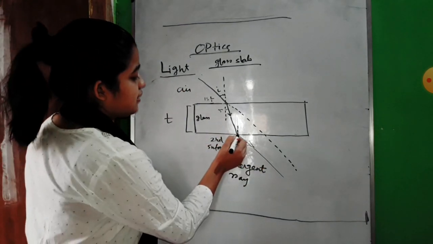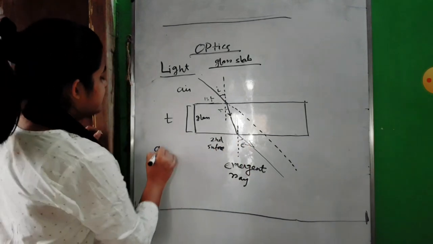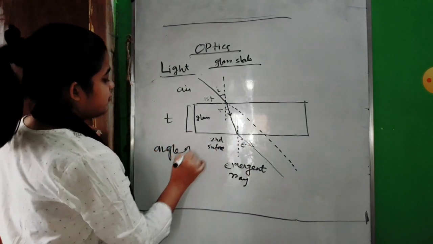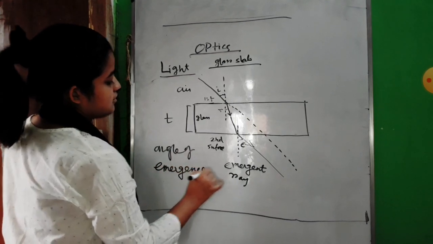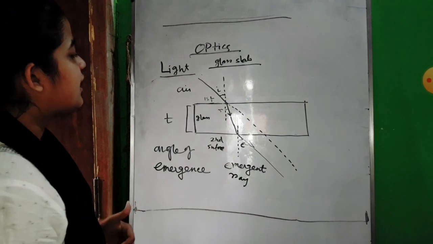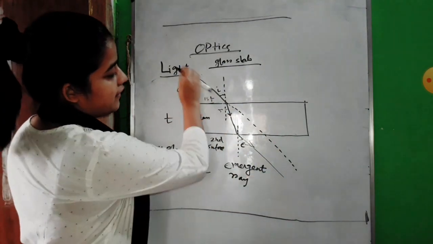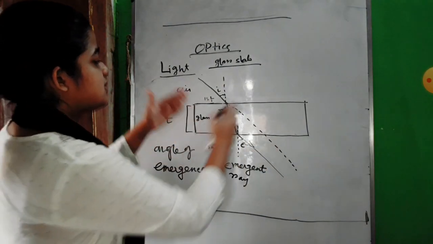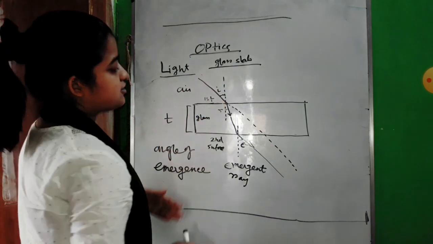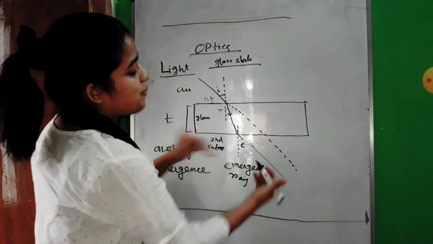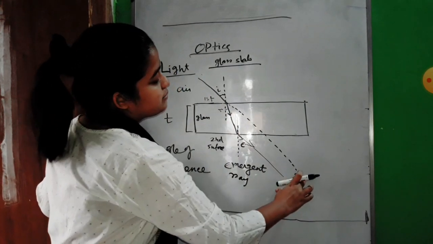Also this angle we call angle E, that means the angle of emergence. Okay, so see here, if there was no glass slab, the light ray should have followed that path, a straight line. But just because there is a glass slab, the ray of light got shifted from its original path. The original path is that, and now it got shifted by this much.